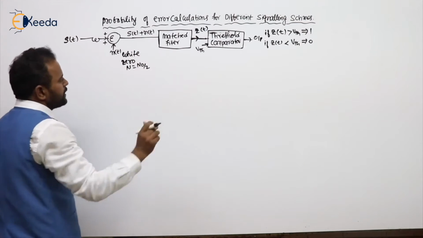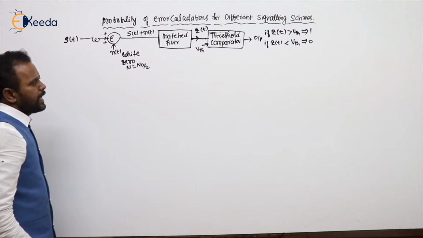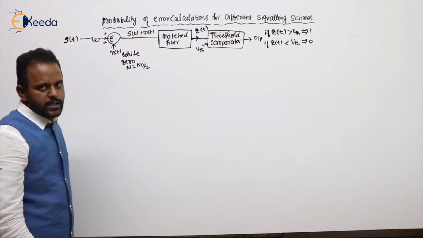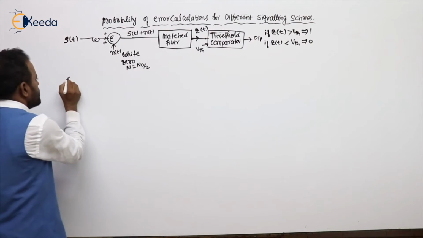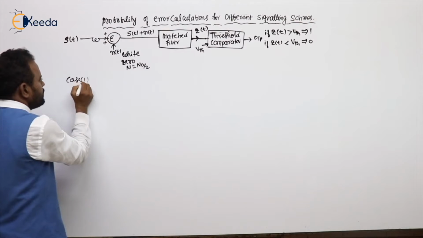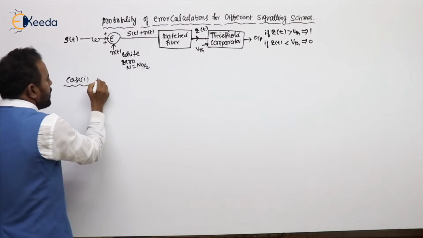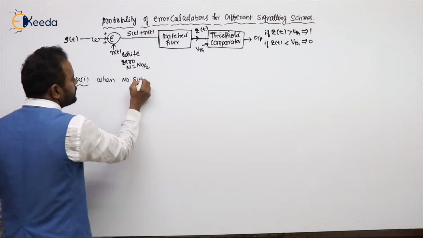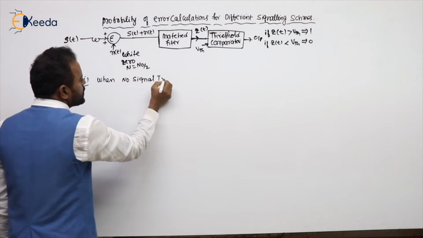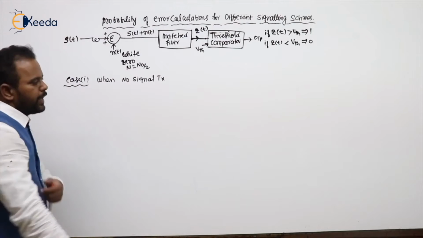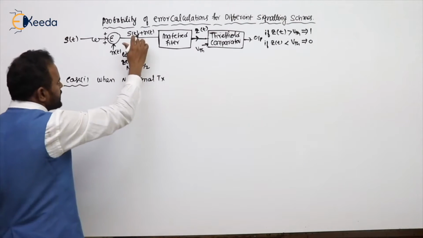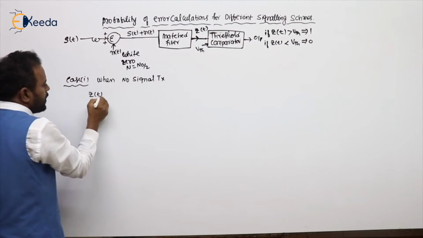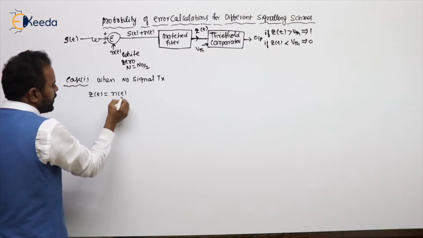I am going to discuss this especially in 2 cases, or if you want, 3 cases. In the first case, no signal is transmitted. If there is no signal transmitted, the S of t value is 0. Then Z of t is nothing but N of t only.